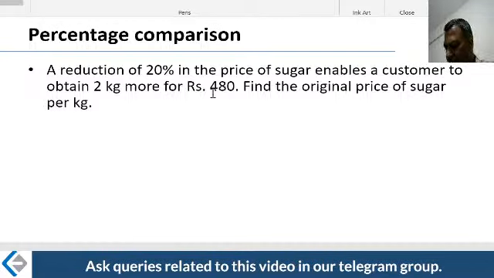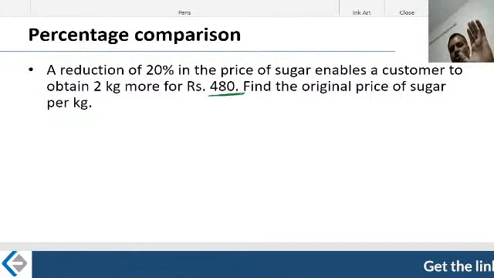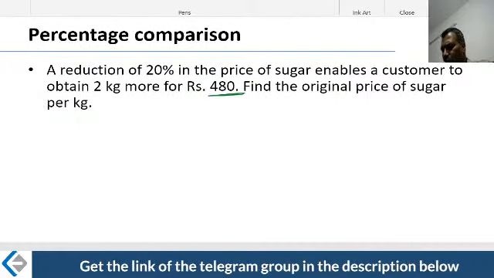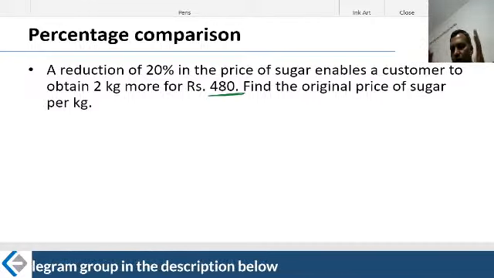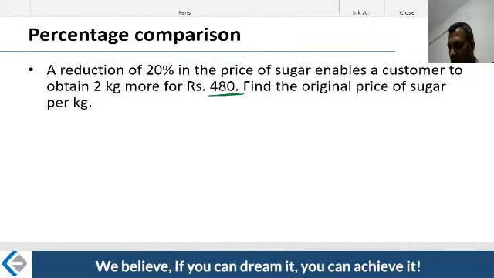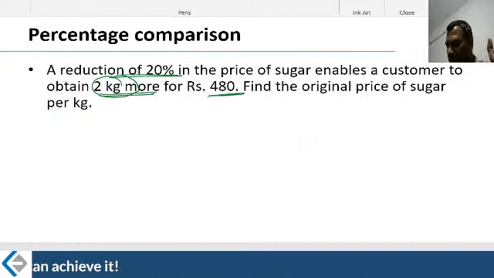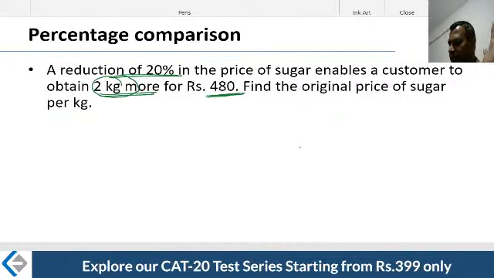What the author is trying to say is his budget is fixed. He spends 480 on sugar every month, or maybe every quarter, whichever; the duration we don't know. Whenever he goes to buy sugar, he buys it for 480 rupees. Irrespective of the prices, one day the price reduced by 20%, therefore he got 2 kg more. What if the price increases? He will buy less, but the budget is fixed. He will just say, give me sugar for 480 rupees.